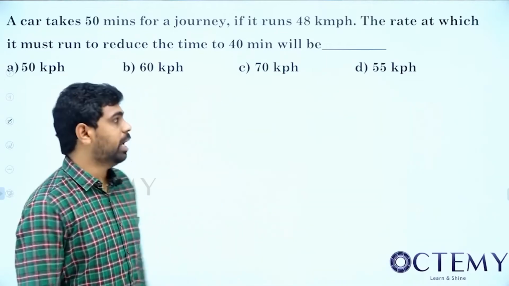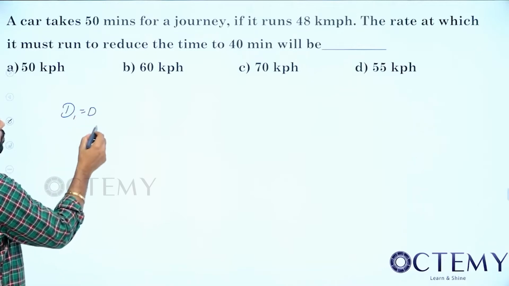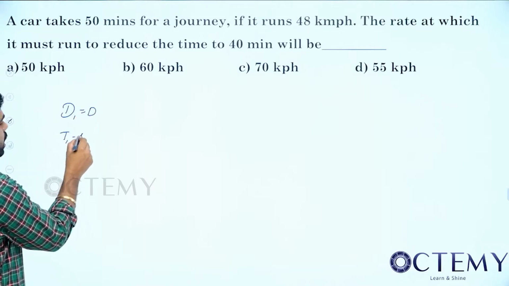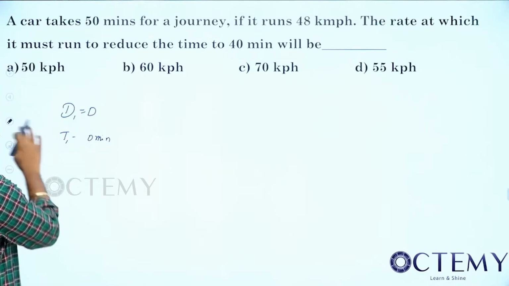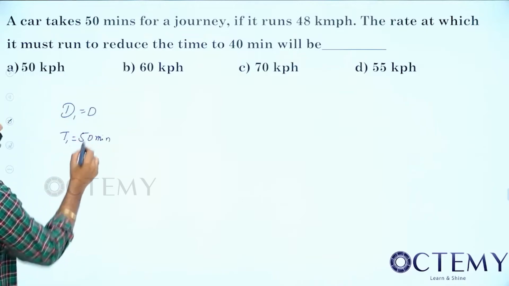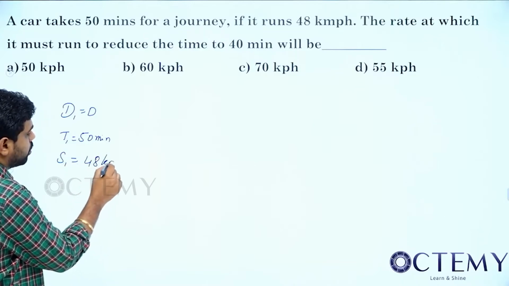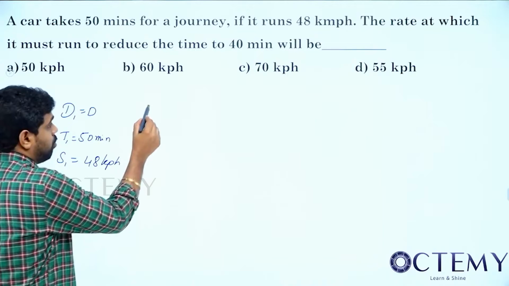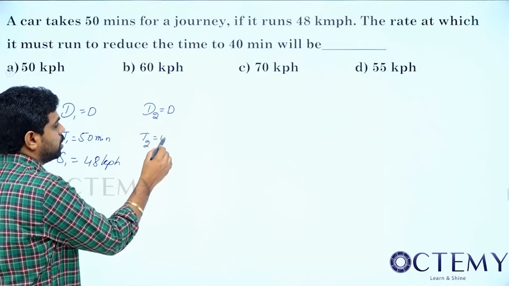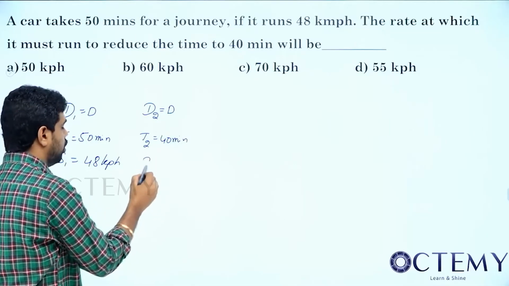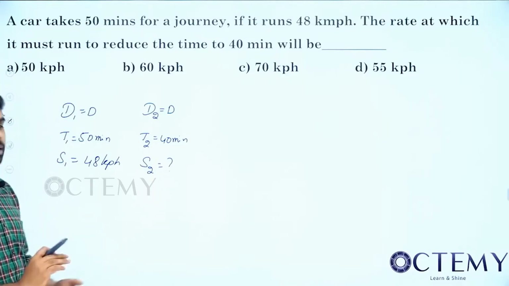See, initially I will tell you the general way. Distance D, if I take it as D, it is taking 50 minutes if it travels at 48 km per hour. So the question is that the same distance D, it wants to cover in 40 minutes. What is the speed at which it should travel? This is the question. So what is the general way?